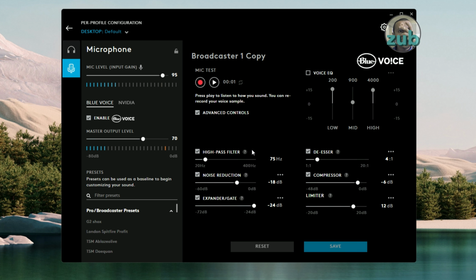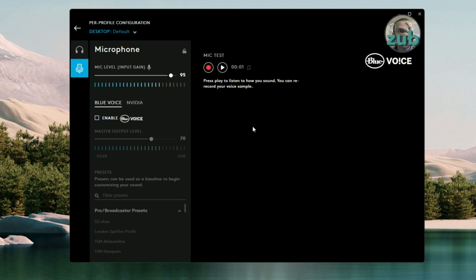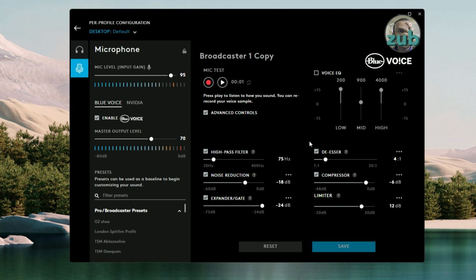On microphone, I think it's exactly the same like on macOS side. There is a difference between Blue Voice enabled and Blue Voice disabled. With Blue Voice enabled, you can modify some settings which can help out in setting up the best sound for your voice. Yeah, and you can play with the settings and reset them to the default values all the time, so do not be afraid to work with them and see how they sound.